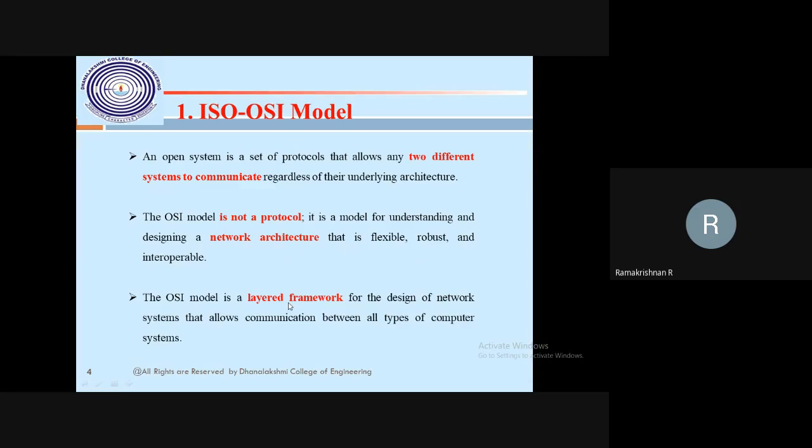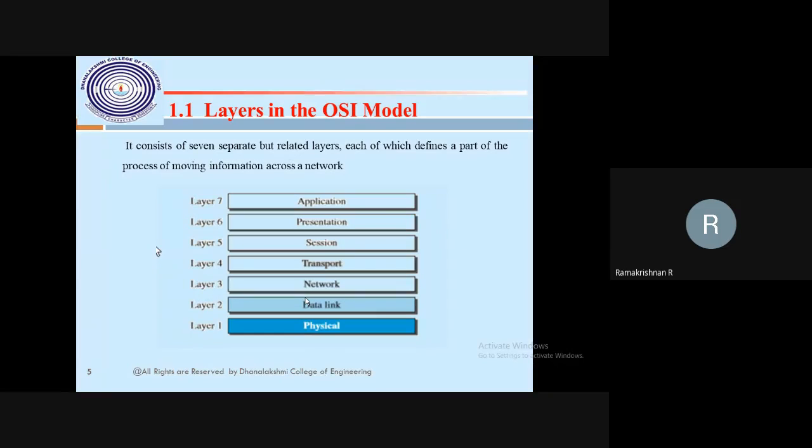So this OSI model is a layered framework. In the previous class itself I said this is a 7 layered framework. All the layers communicate bidirectionally as per the principle of layered protocols, so we need it to be bidirectional, and both sides are identical. Then this is the ISO OSI model with 7 layers.